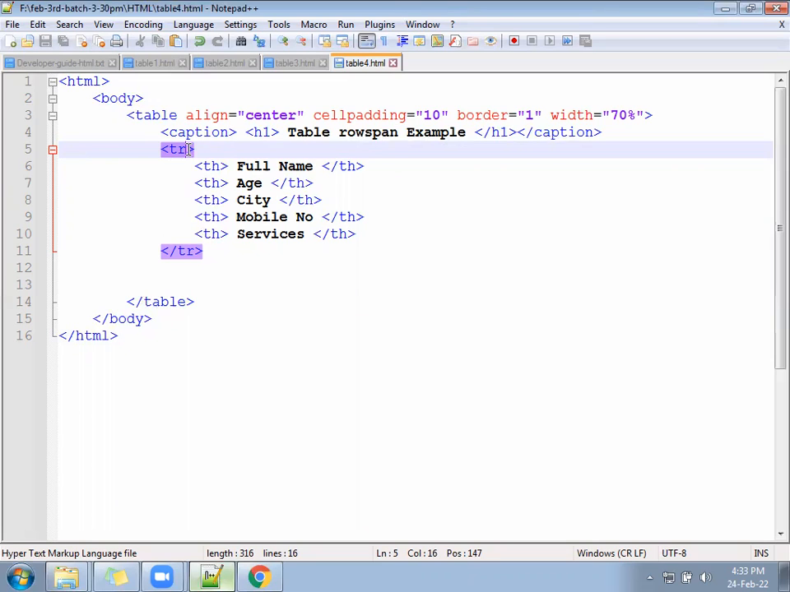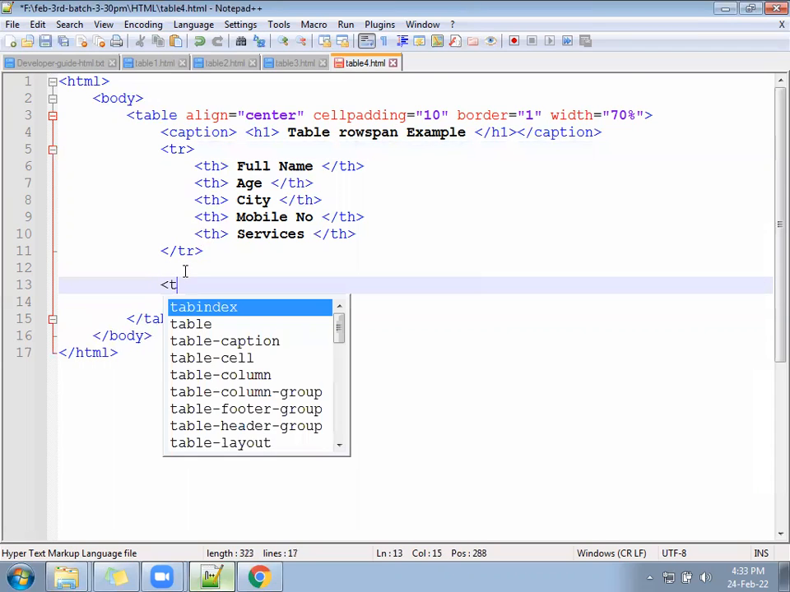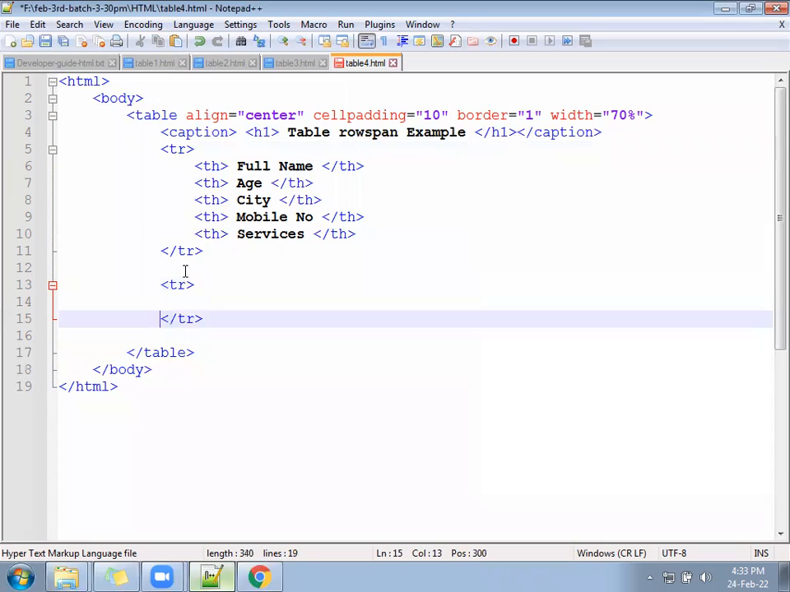Okay, let's come inside. Right. So hope till here you have made it. Then follow the TR, open and close, and keep one user, one customer, with all the details.